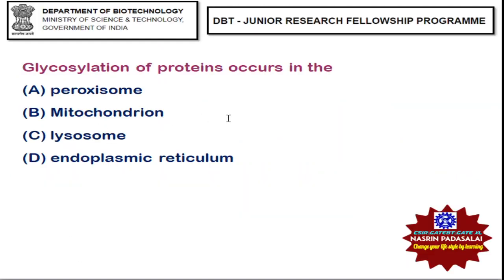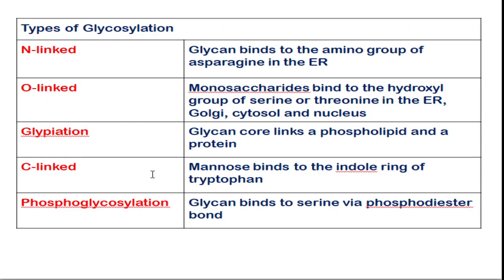Next, glycosylation of protein occurs in. So, glycosylation occurs in endoplasmic reticulum. There are different types of glycosylation. N-link glycosylation occurs in endoplasmic reticulum. Okay, so what is meant by N-link? Here the glycan group will be binding to the amino group of your asparagine amino acid.